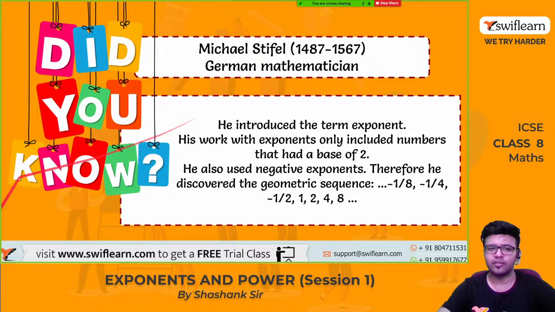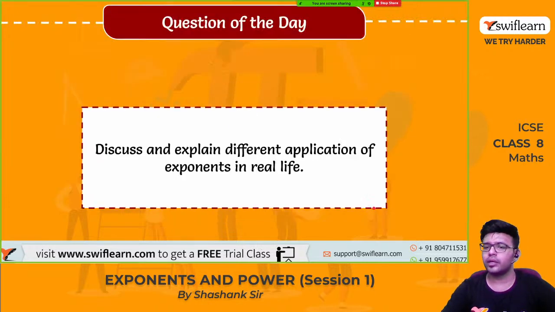Let us study some fun facts. Michael, a German mathematician, introduced the term exponent. His work with exponents only included numbers that had a base of 2. He also used negative exponents. Therefore, he discovered the geometric sequence, geometric progression: 1/8, 1/4, 1/2, 2, 4, 8. So this was discovered by him.